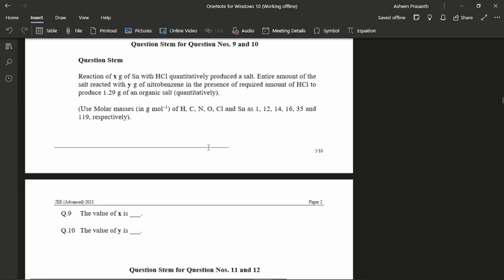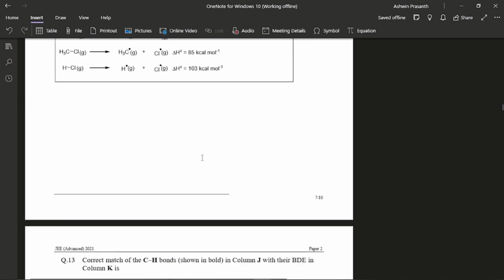In this one, I was not sure what this salt was, so I was not very confident in this question. Still, I answered some X and Y, but marked it for review for round 2. That was the end of section 2. Then on to section 3.